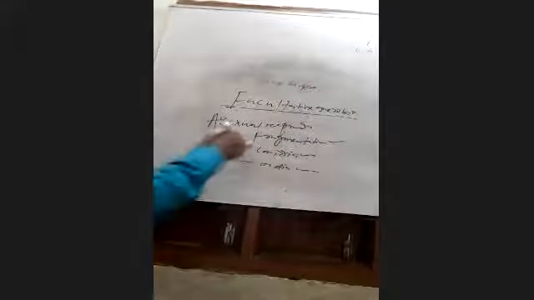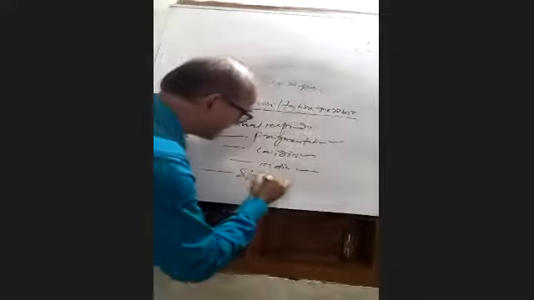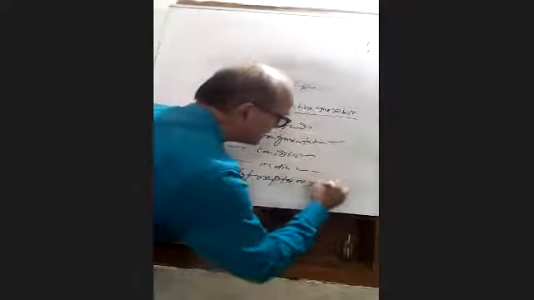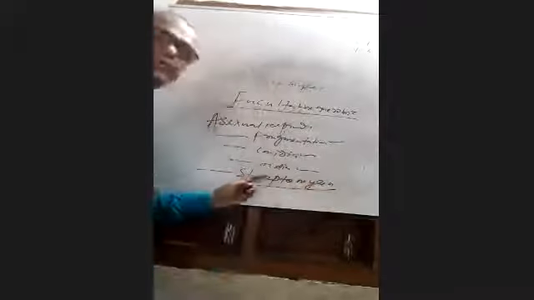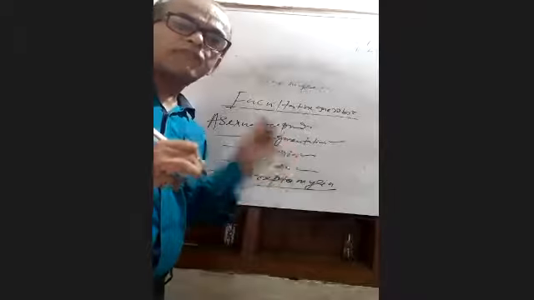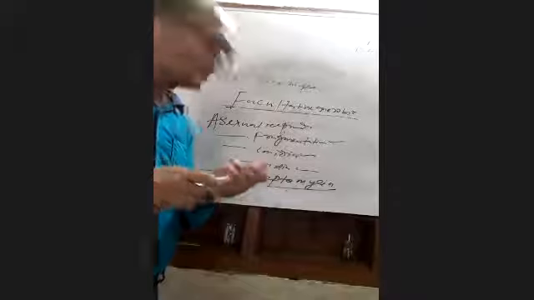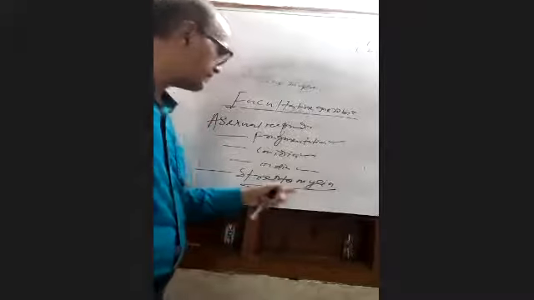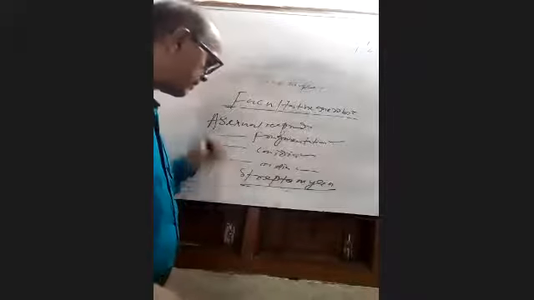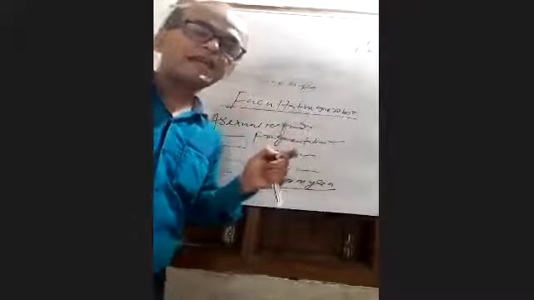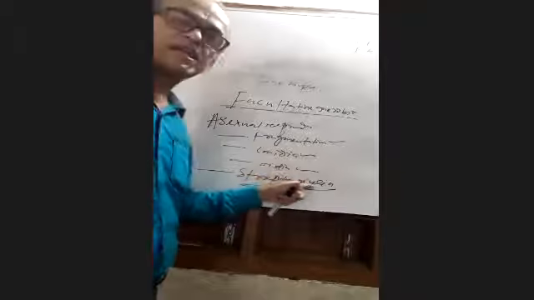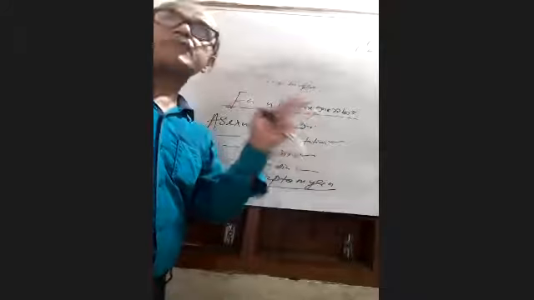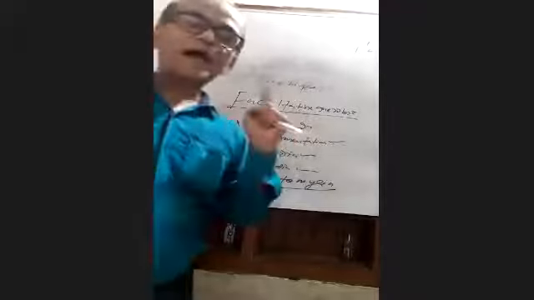Actinomycetes produce important antibiotics, that is streptomycin. You know that streptomycin is an important antibiotic which blocks the metabolic pathways of bacteria. So streptomycin is produced by actinomycetes. Actinomycetes produce chemical substances like streptomycin, useful to block the metabolic pathways of bacteria.